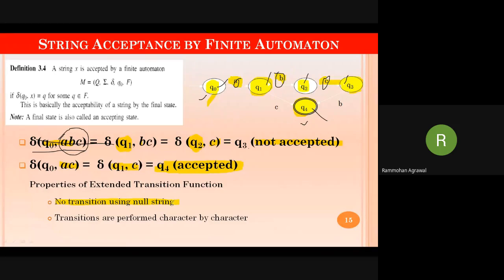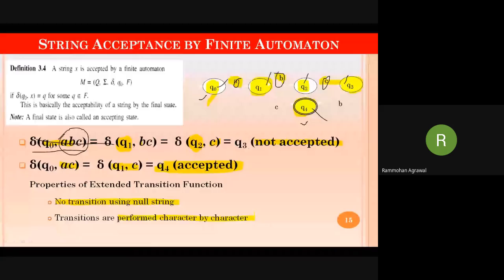Second, and the most important, transitions are performed character by character, by considering only one input symbol at a time, moving from left to right.